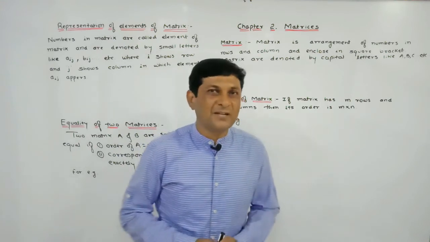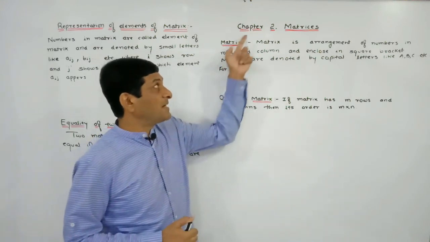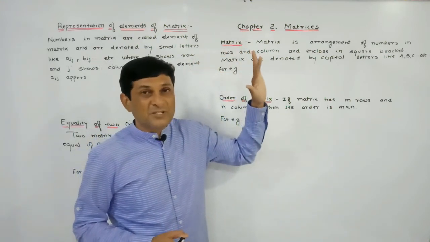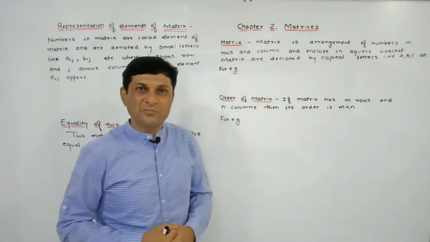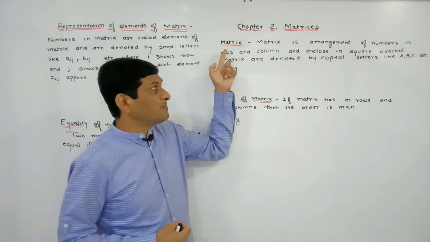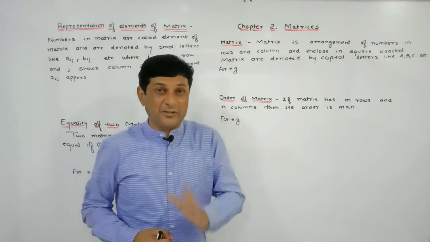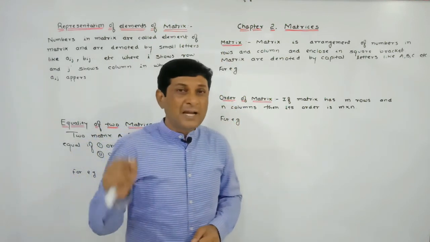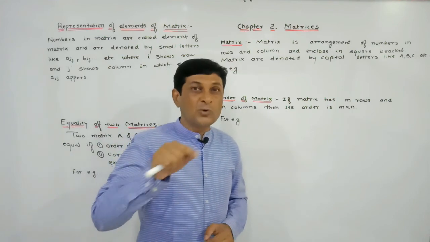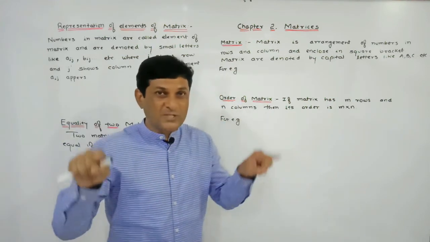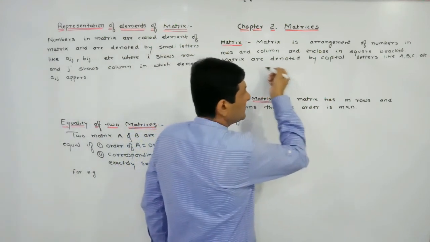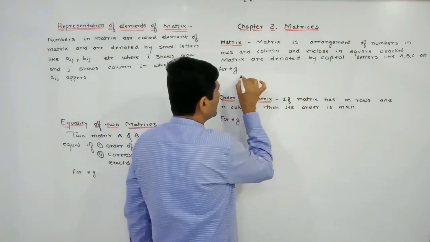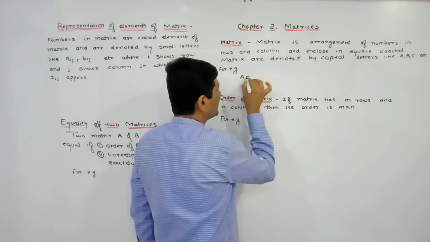So try to understand what is the definition of a matrix. Matrices means, if more than one matrix is given to us, at that time we will say it is matrices. So a matrix is nothing but an arrangement of numbers, and these numbers are arranged in rows and columns and are enclosed in a square bracket. Just try to understand with one example. Matrices are denoted by capital letters. Let us denote the matrix by A.